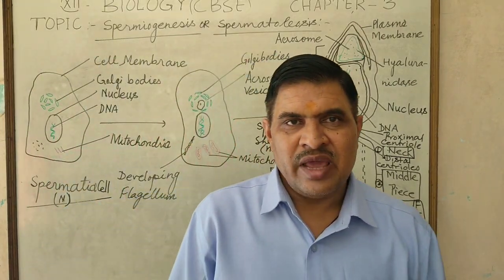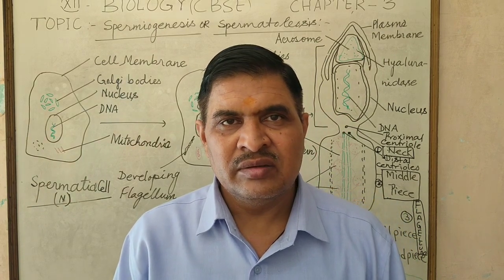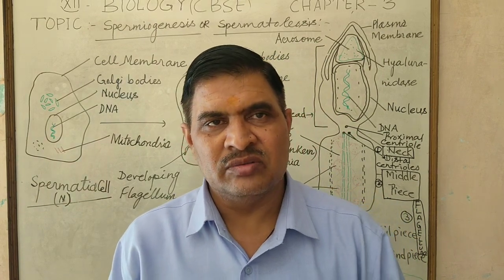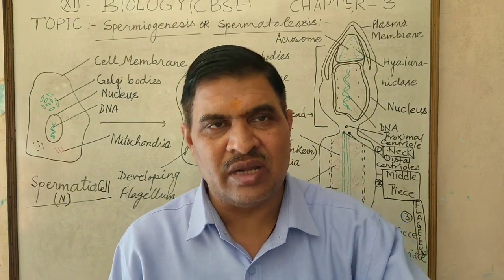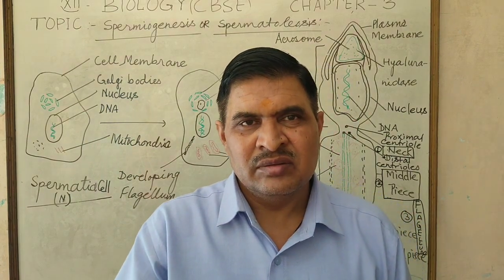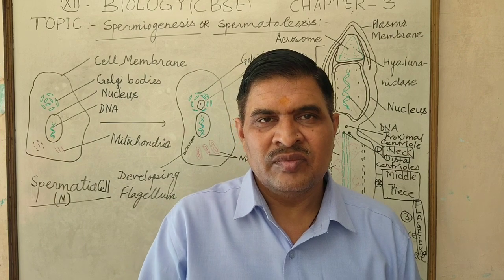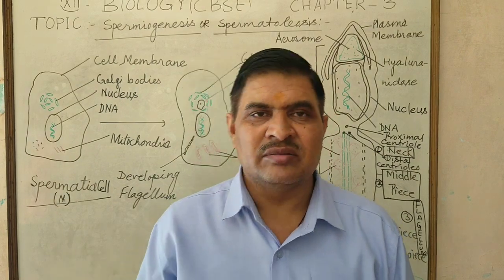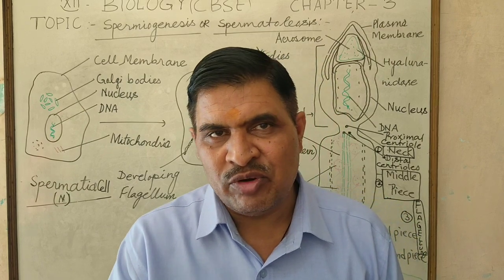When LH, means luteinizing hormone, acts on the mature Graafian follicle, then the secondary oocyte cell, by the rupturing of the ovary wall, comes out from the ovary as a result of ovulation.